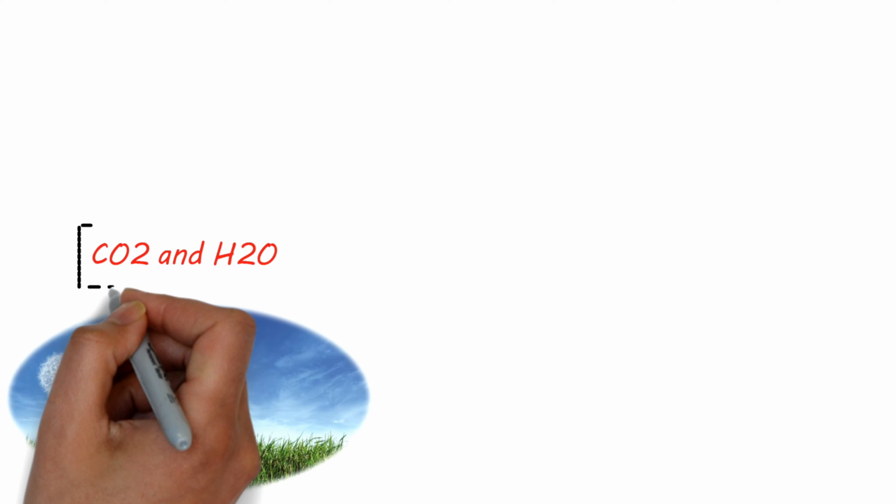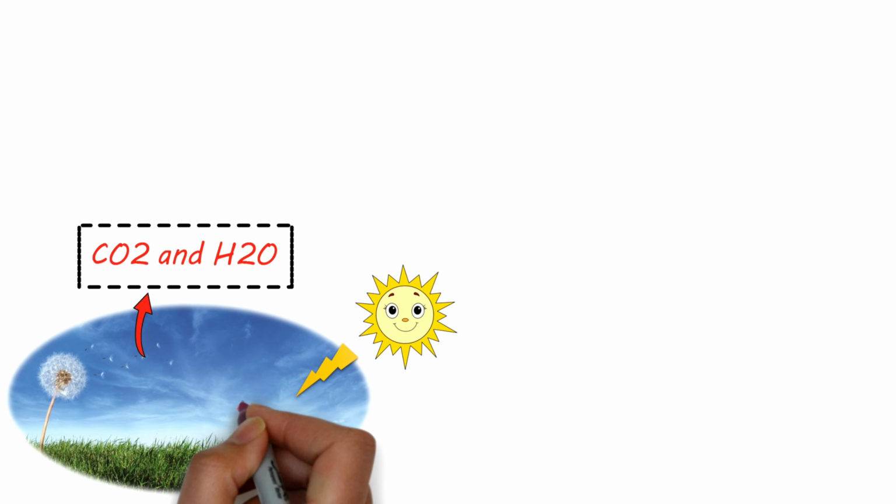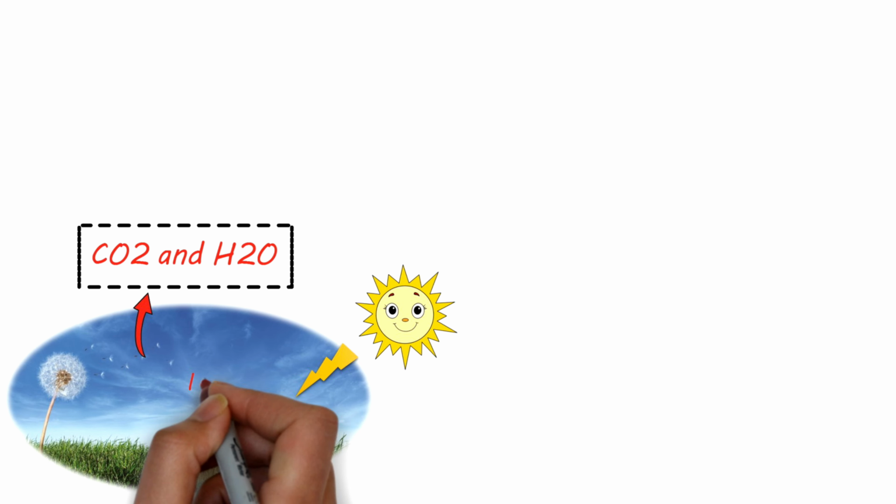Analogous to this, the Earth's surface is surrounded by the blanket of gases, especially carbon dioxide and water vapors. These gases being IR active, the radiation emitted from the Earth's surface possesses longer wavelengths.